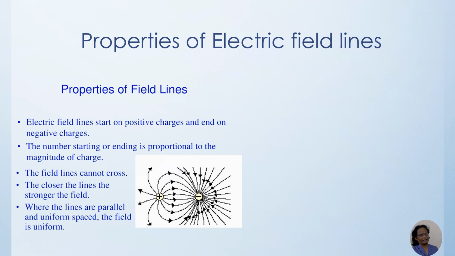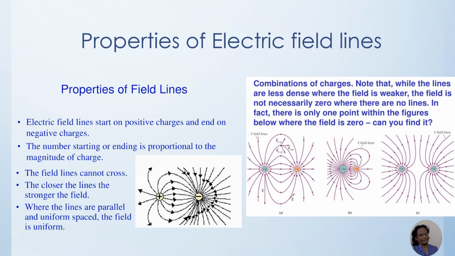These field lines will not cross each other, because if they cross, at that point we will have two tangents, and these two tangents would indicate two directions of the electric field at the same point. The electric field will be stronger where the lines are very close. This is a very specific point which you have to keep in mind. When the lines are parallel and uniformly spaced, the field is said to be uniform, and this uniform field is very essential for our physics concepts.